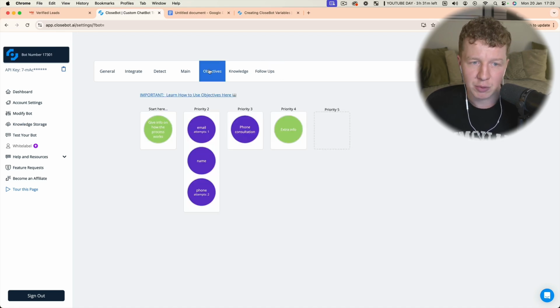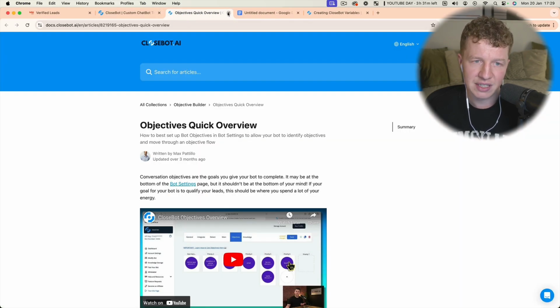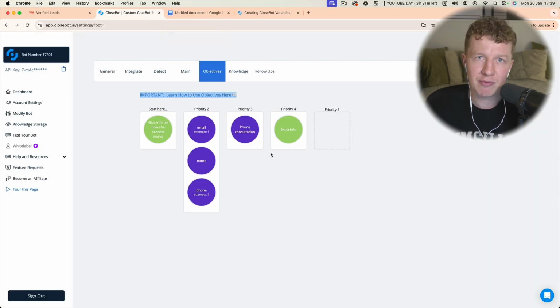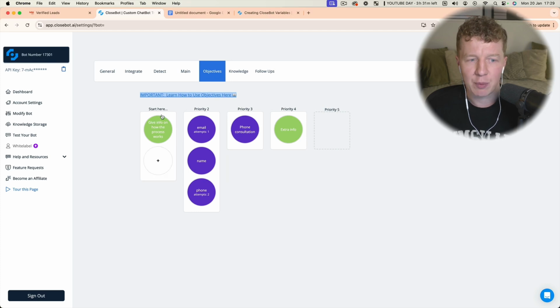And what we're going to do now is head over to the objective section. You can click here and open this up, and it'll give you a walkthrough of how to use the objective section. But I've tested this bot and I've been running it for a little while, so I'm just going to walk you through it myself. We essentially have a start here, and then we have priorities. Your start is how you want the bot to start.